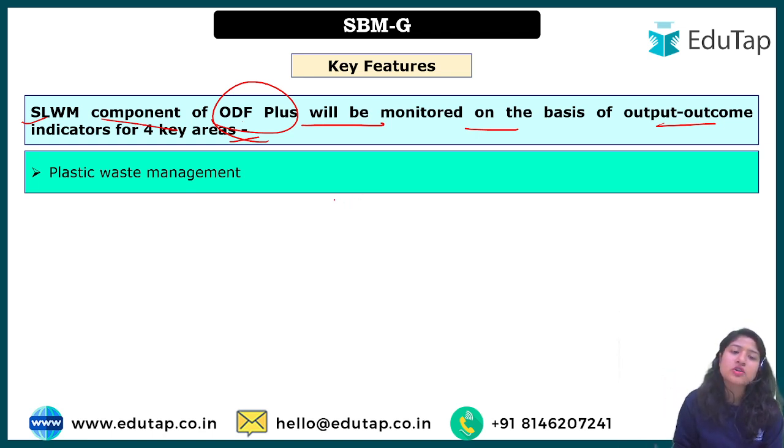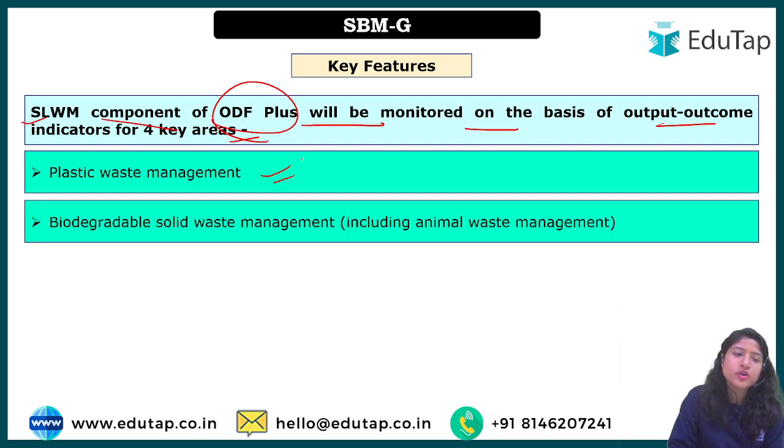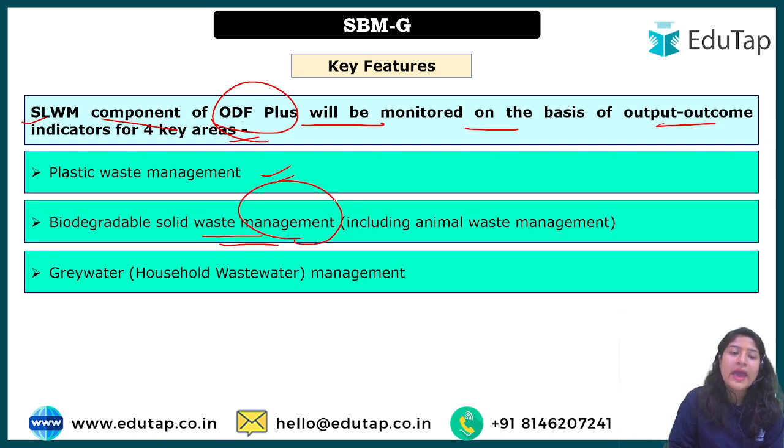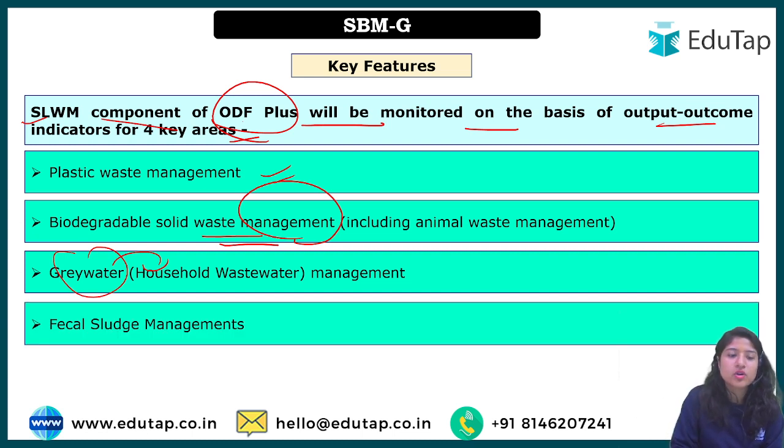So what is this? How is the plastic waste management going on? How is the biodegradable solid waste management? And then grey water management. Grey water is the waste water generated from a household, for example, water you have used for mopping, which is now wasted. This household waste water is known as grey water. And fecal sludge management: fecal is the excreta generated by humans, and we are talking about its management.